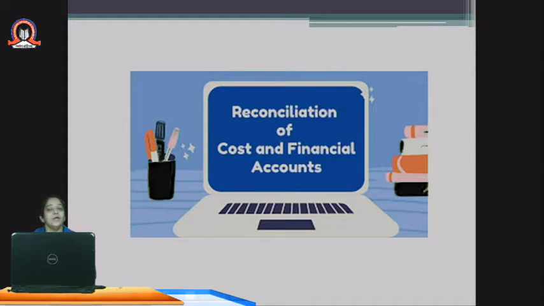Now, if we talk about cost accounting, in cost accounting the methods and rules are followed for the purpose of preparation of cost accounting records, which are given by ICWAI, that is Institute of Cost and Works Accountants of India. In that, there are some expenses which are recorded as per the guidelines given by them.